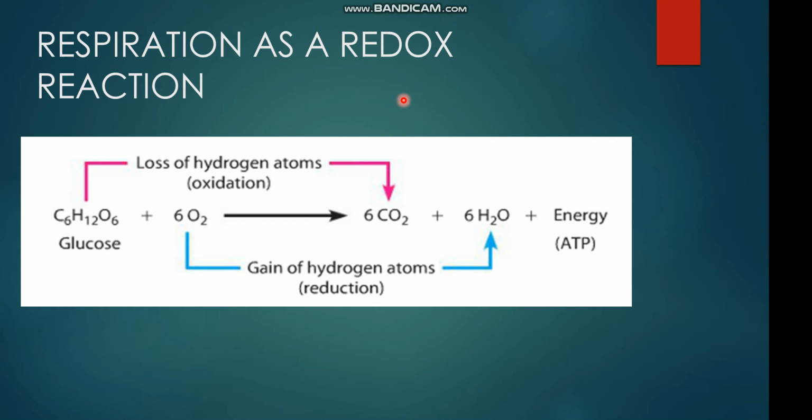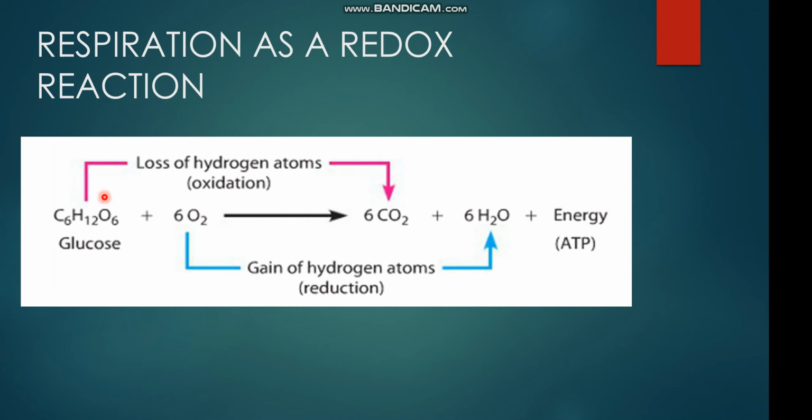Redox reactions are important and significant. Here we will discuss respiration as an example of a redox reaction. Respiration, or cellular respiration, is a process with which you are well aware. This is a process in which complex compounds break down into simpler ones and release energy. This is totally opposite to the process of photosynthesis. Respiration is a catabolic reaction, a chemical reaction in which substances are broken down to release energy.